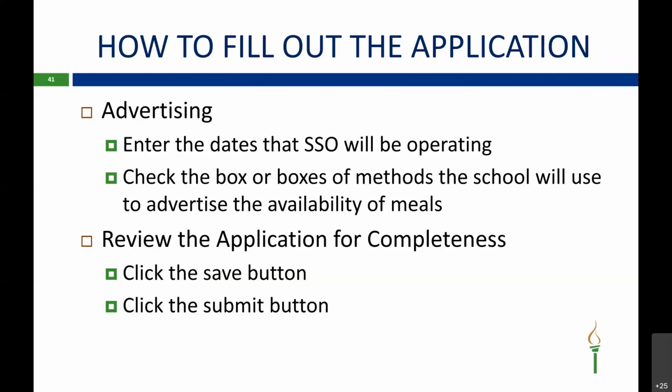So once you've answered all those questions, just review your application to make sure it's completed. And then you click the save button, and then you click the submit button. So once it's submitted, it will come to your nutrition program specialist, and then we will get it approved for you.